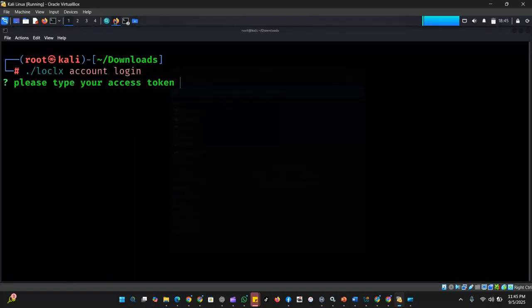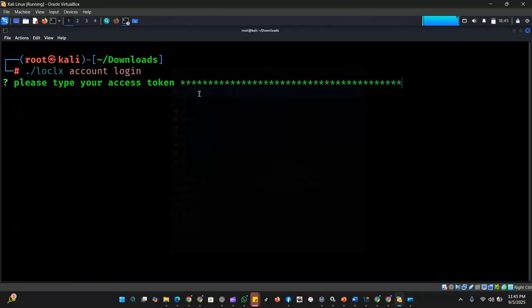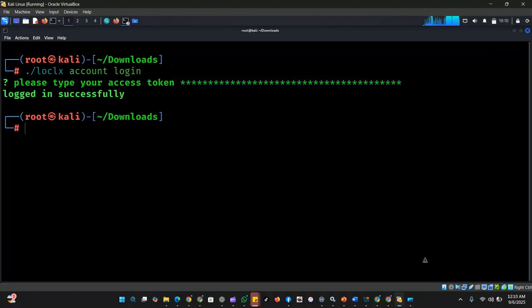Go to your terminal and paste the token here. Right click and paste clipboard and hit enter. This says you have been logged in successfully. After supplying your access token and you're successfully logged in, the next thing to do is to run this command in order to log you to your dashboard so you can create a tunnel.